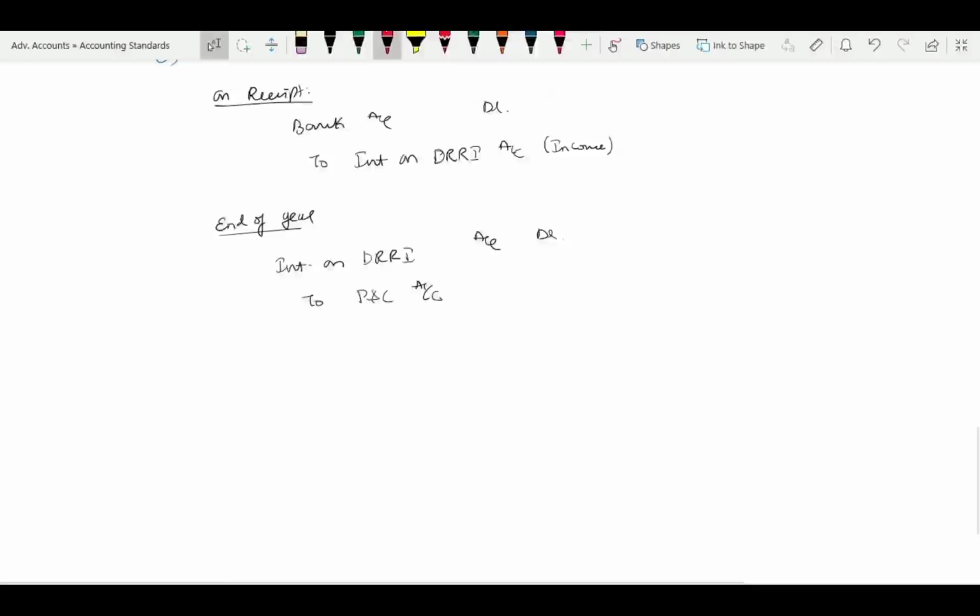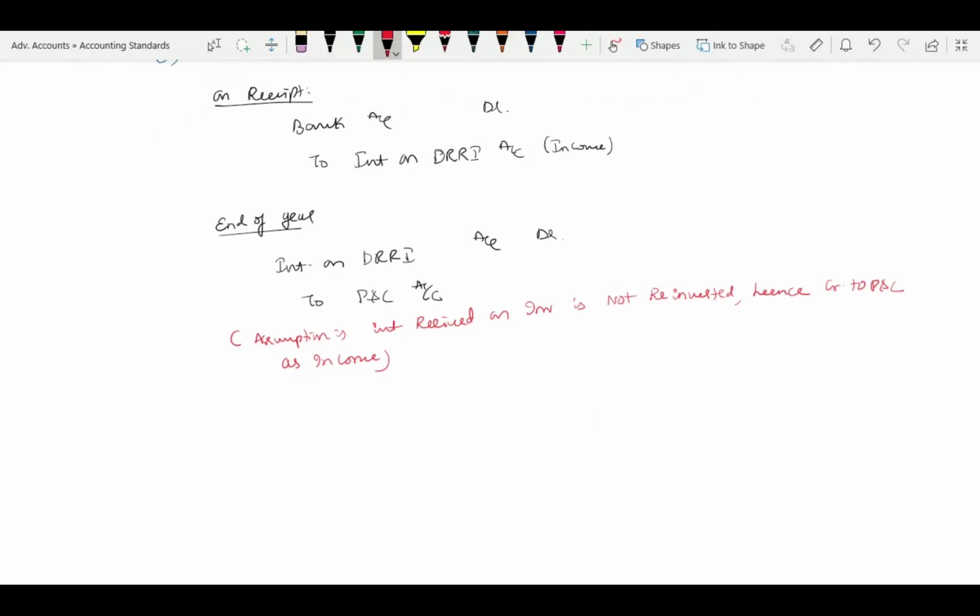So here it is not reinvested. The assumption is that interest received on investment is not reinvested, hence credited to P&L as income. Whatever 15% I created as DRRI, as it is, it will continue.